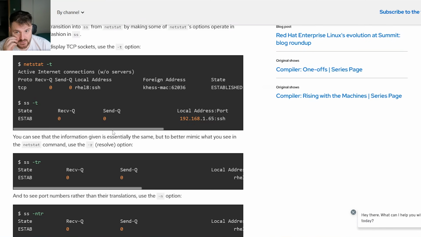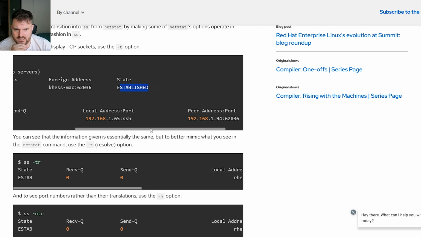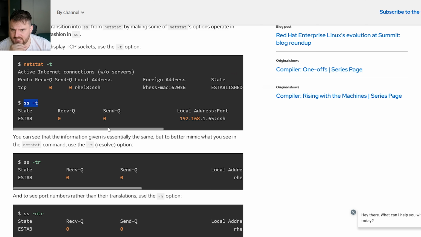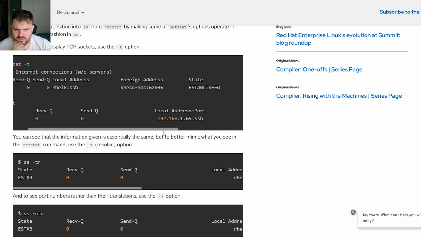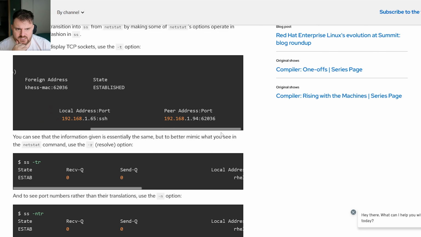Right, so here we see netstat -t, active internet connections, and on the TCP connection, an SSH connection is established. And here is the replacement of the netstat command, which you can see at the bottom of it.